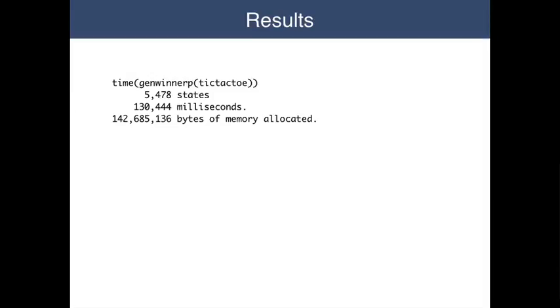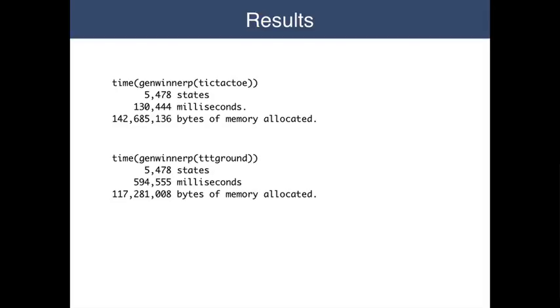In my experiment, I first applied GenWinnerP to tic-tac-toe to get a baseline. Sure enough, it explored 5,478 states, all 5,478 states in the game tree. Took approximately 130 seconds. And used 142 megabytes of memory. Now that's a little slow, but this was run some time ago on a relatively slow computer.